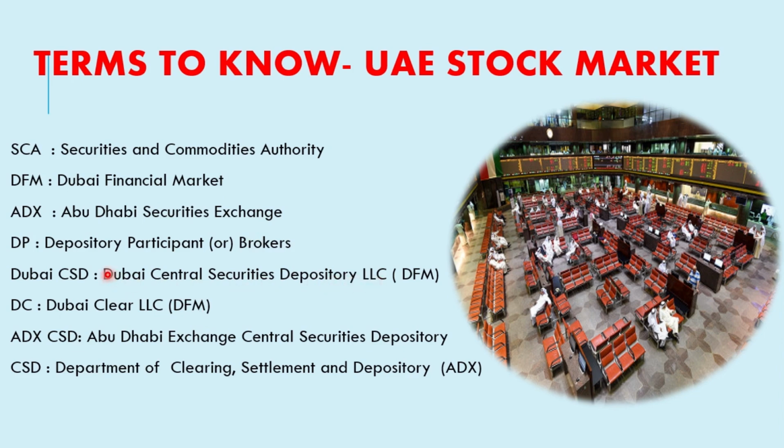What a depository does, we will look at later. For now, just understand which depository belongs to which exchange. So for DFM, the depository is Dubai Central Securities Depository, and the clearing house is Dubai Clear LLC.